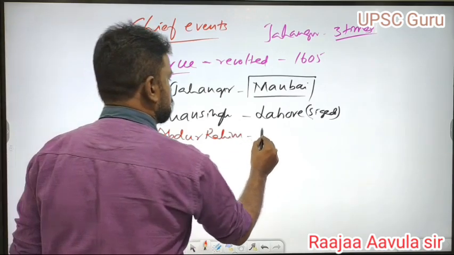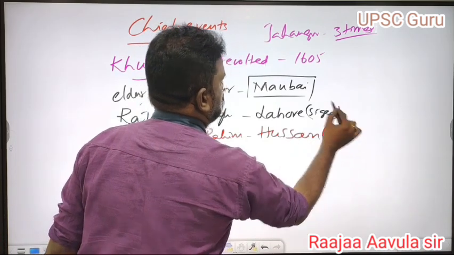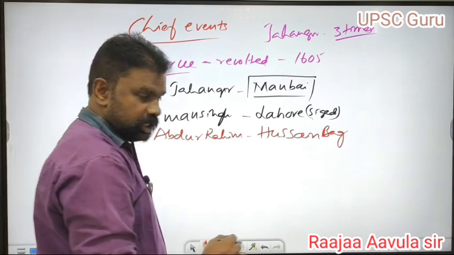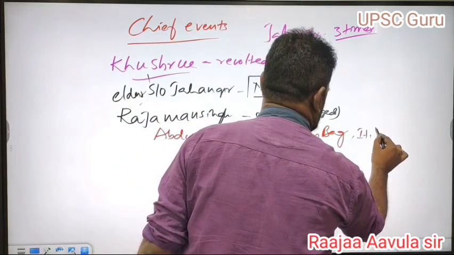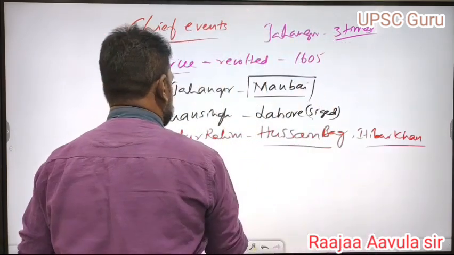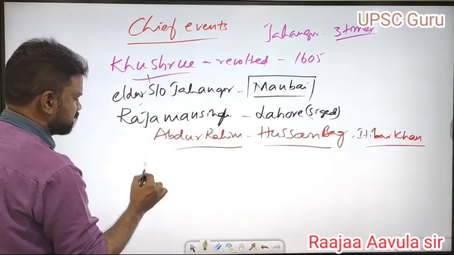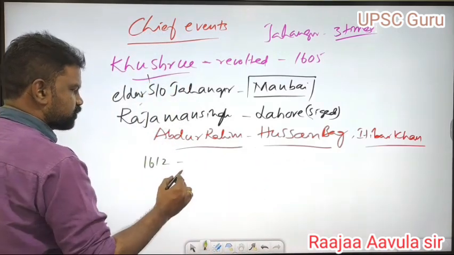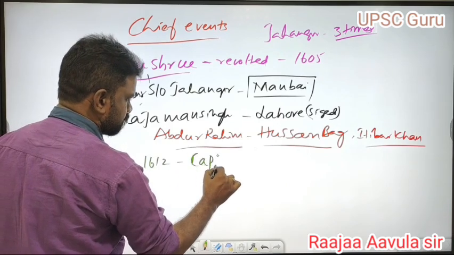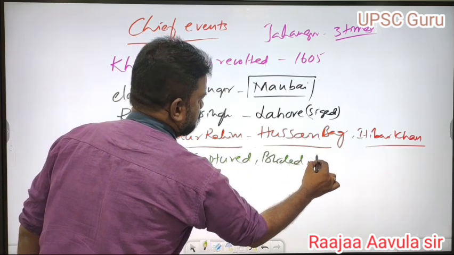Hussein Beg also supported Khusru, and also Itibar Khan. These supported Khusru. So Khusru revolted against his father. Finally, in 1612, Khusru was captured, blinded, and imprisoned.